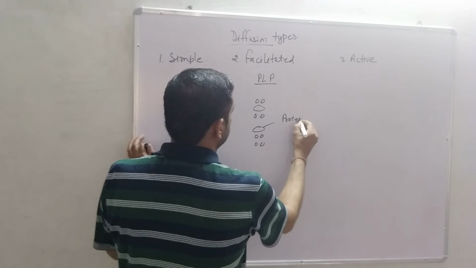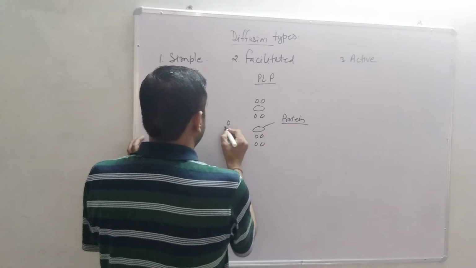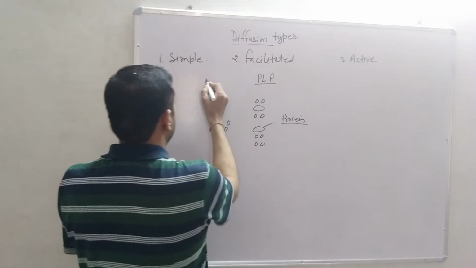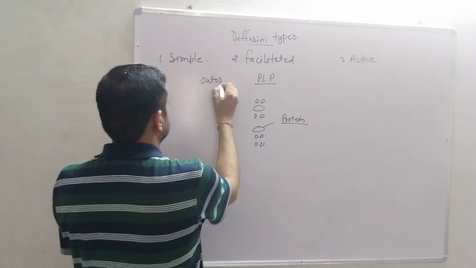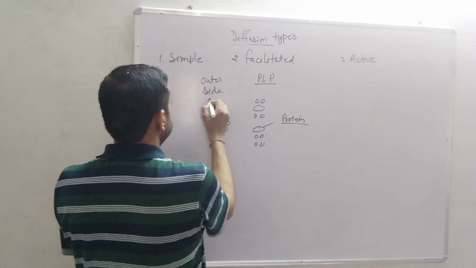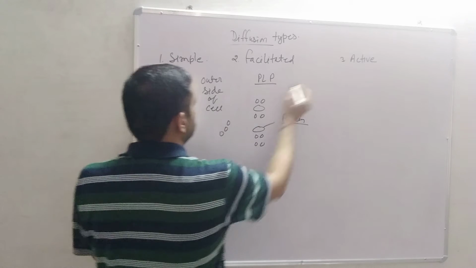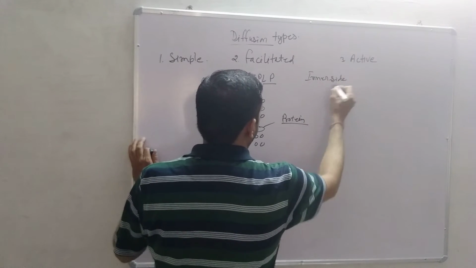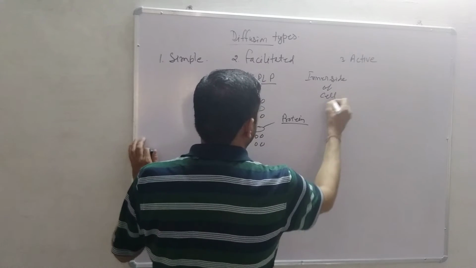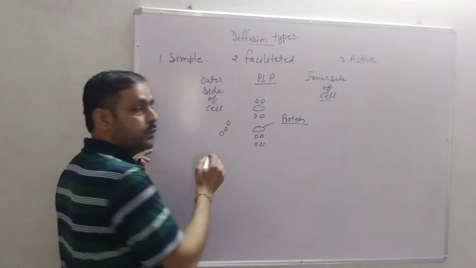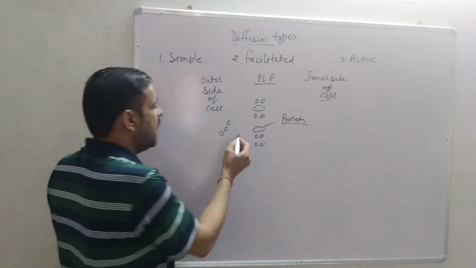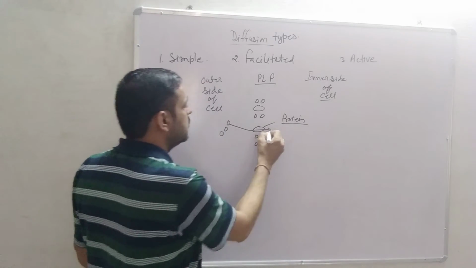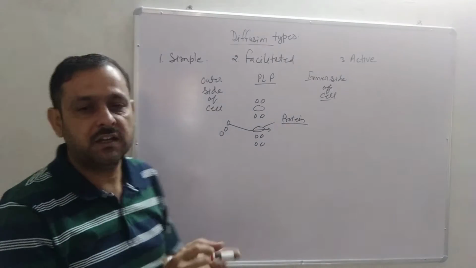So any element which can diffuse, this is the outer side of the cell, and this is the inner side of the cell. Whenever any particle diffuses into the cell with the help of protein, that is called facilitated